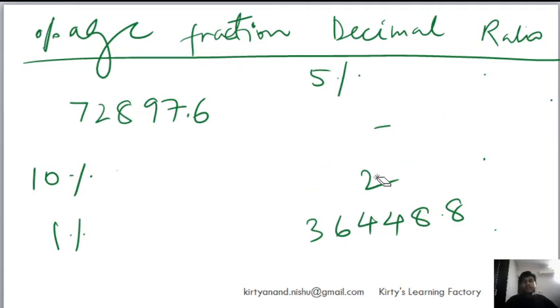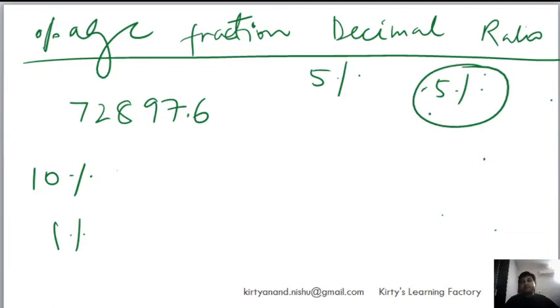Somebody tells me, can you find 0.5% of a number? Okay, 0.5% of a number, right? So there are two ways. Either you can find 5% and then shift the decimal by 1. Okay, the other method is that 0.5% is what? Half of 1%.